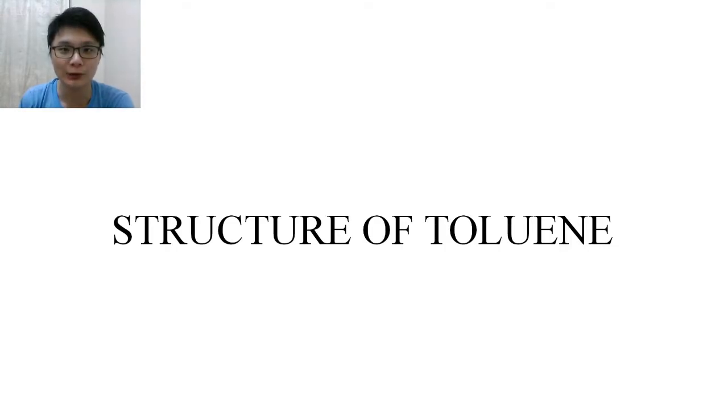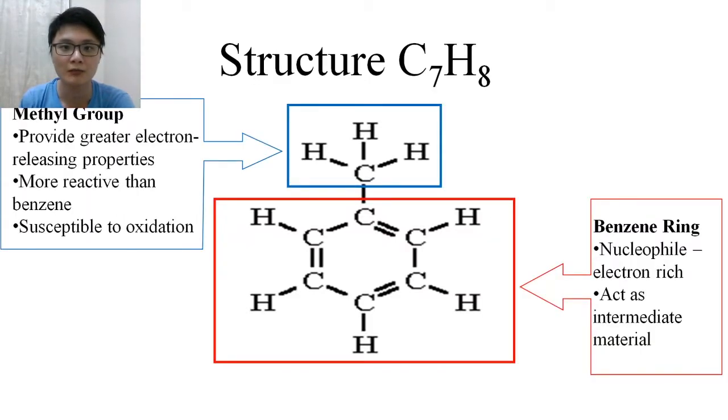Toluene is a liquid chemical compound which is used in the manufacturing of commercial products such as paint, thinner and glue. Toluene is insoluble in water and colorless. It can be dangerous when its fumes are inhaled. Basically, toluene is made up of a benzene ring and a methyl group.